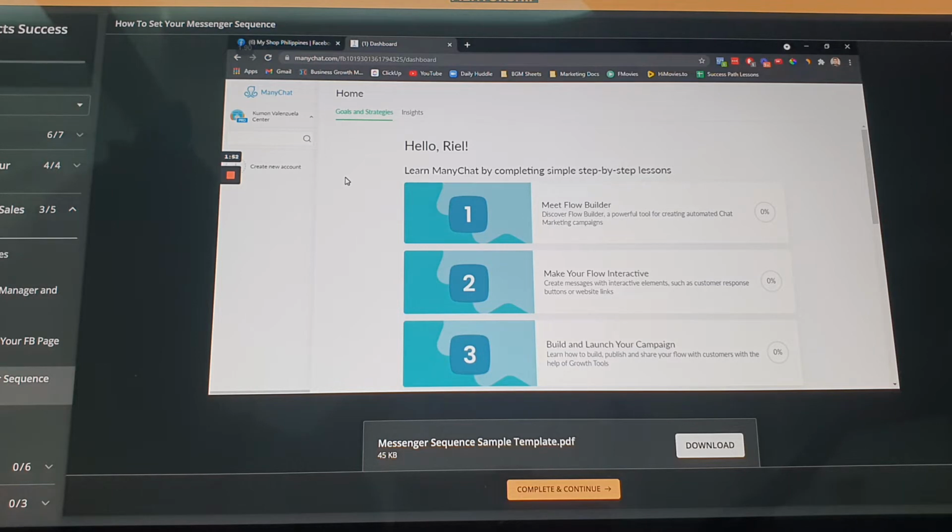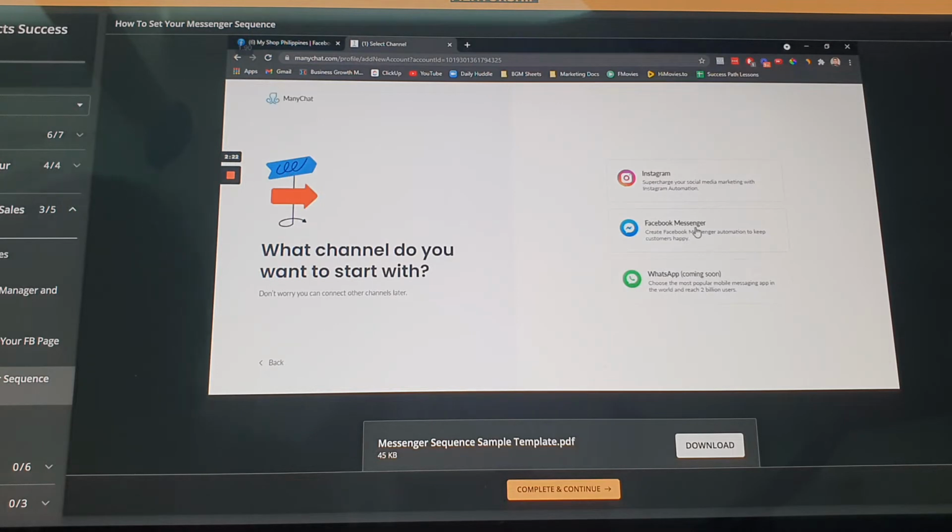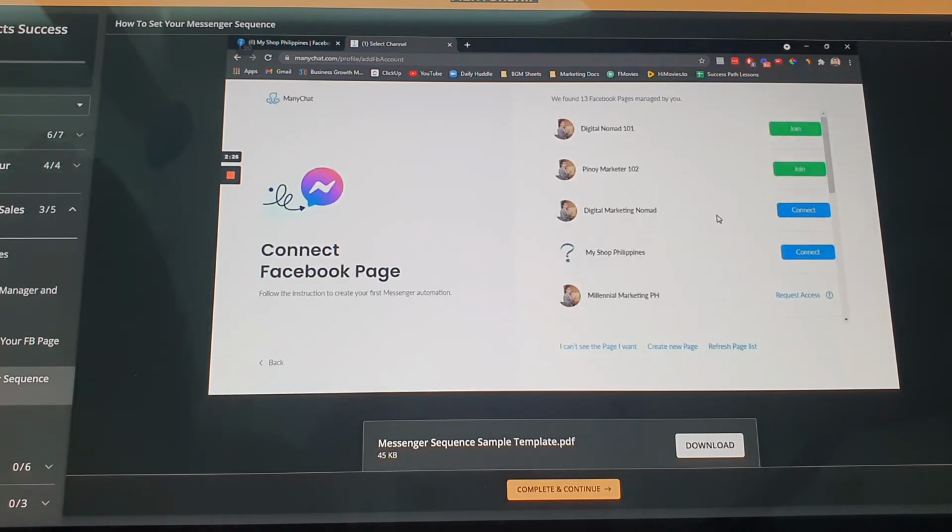So, yung monthly niya is, yung start ng pro account is $10, and then in every 1,000 subscribers, meron siyang additional na $5. So, just check it with ManyChat, but I'm not gonna teach it right here. I will just teach you how to connect, pag meron ka ng ManyChat, how to connect your business page to your ManyChat. So, dito pa lang, you can create an account.